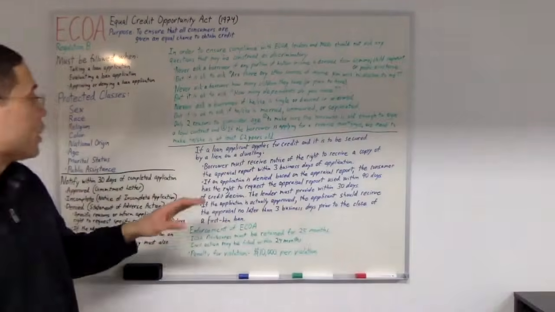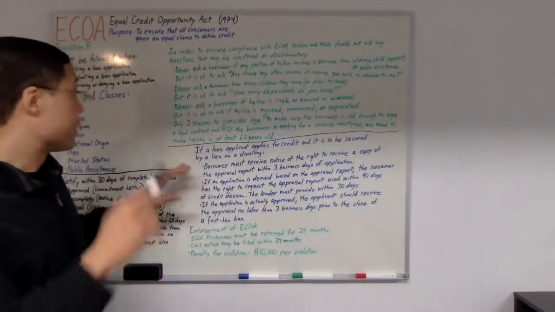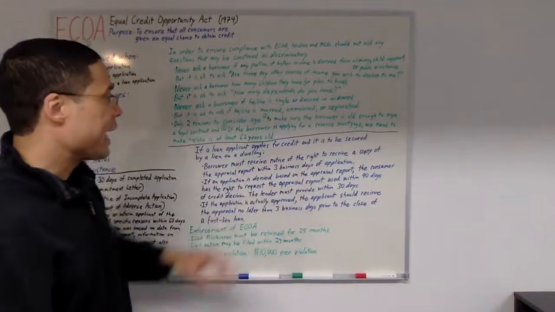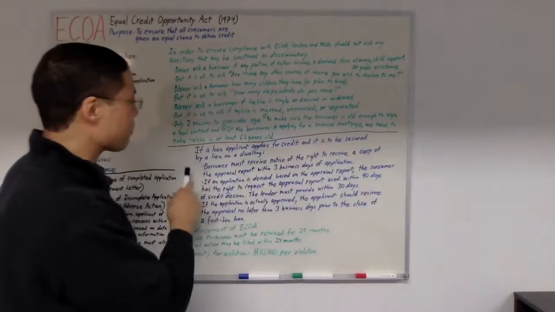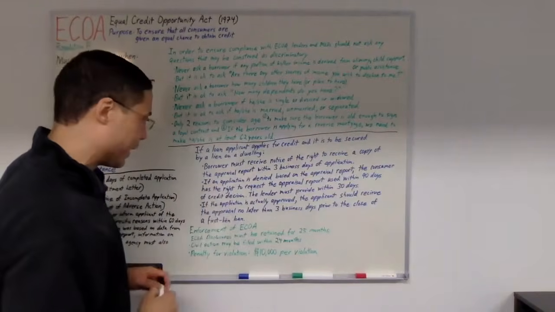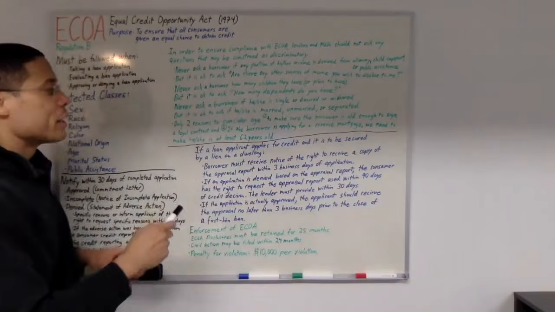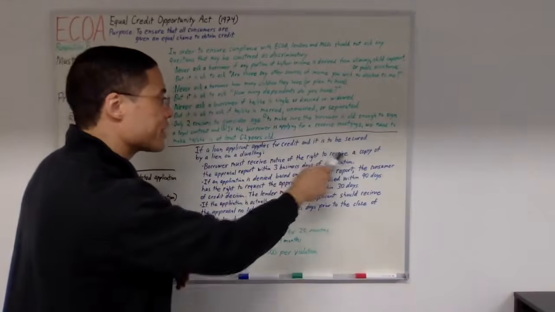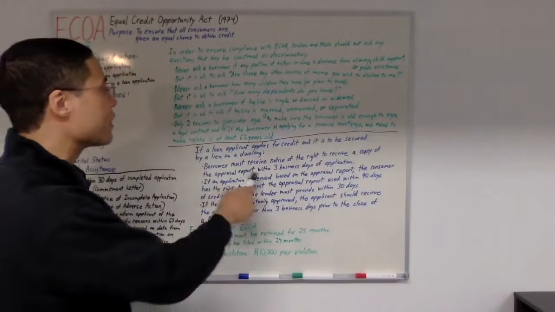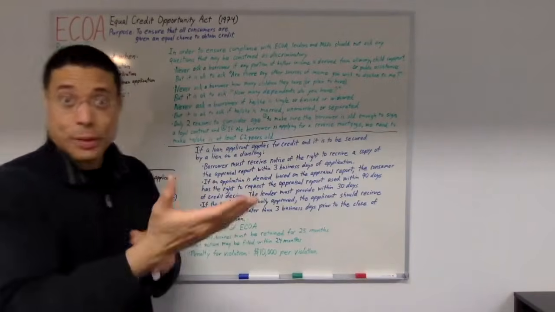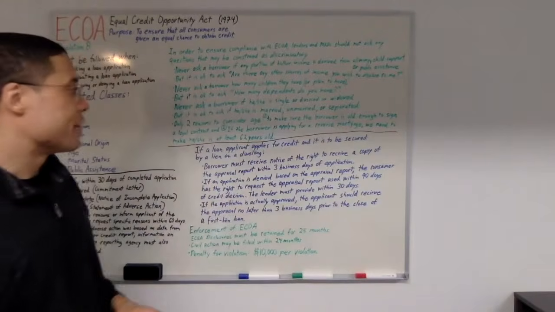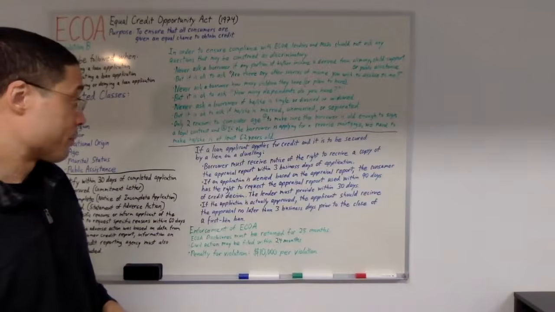Now, here's a special note. If a loan applicant applies for credit and it is to be secured by a lien on a dwelling, then the borrower must receive notice of the right to receive a copy of the appraisal report. And we must give them that notice within 3 business days of the completed application.